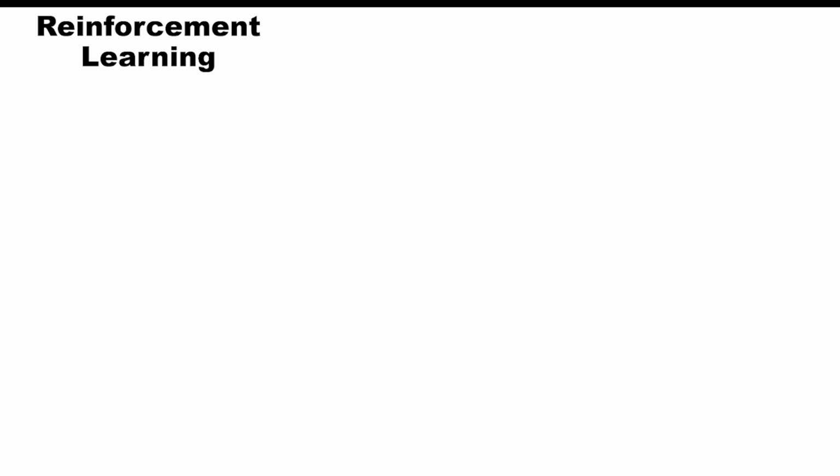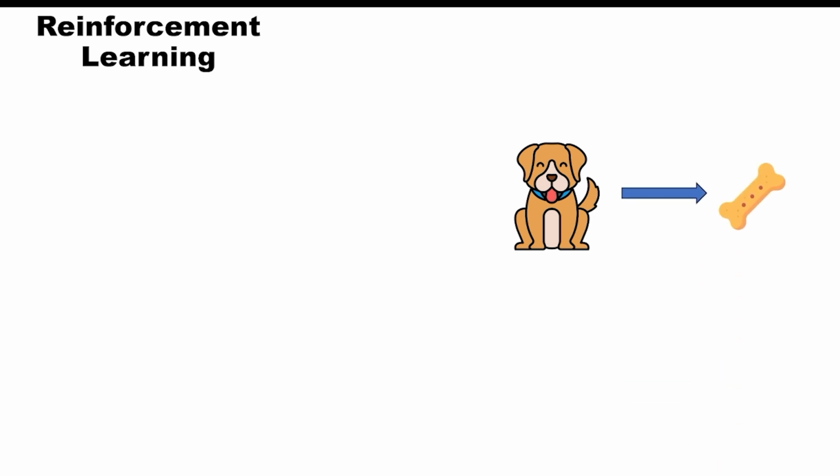What is reinforcement learning? Let's begin explaining RL with a simple example. Imagine a dog learning a trick. Every time the dog does something right, like sitting or fetching a ball, it gets a treat, which is the dog's reward. If it does something wrong, it doesn't get the treat. So the dog learns from feedback. Over time, it gets better at doing the trick in order to receive more treats. Note that learning from trial and error is at the core of reinforcement learning.